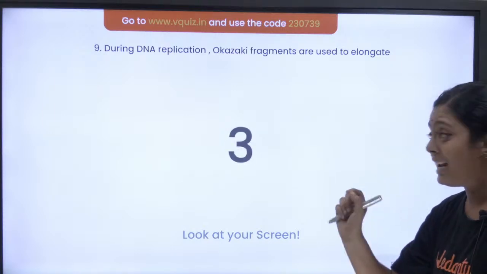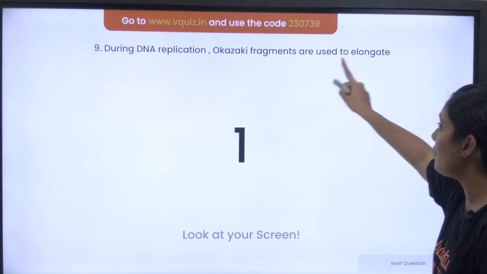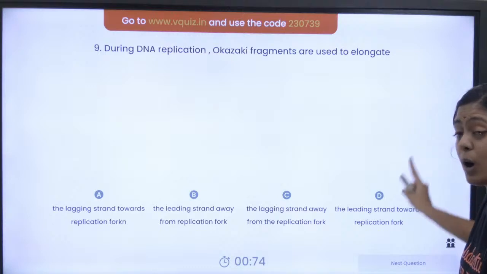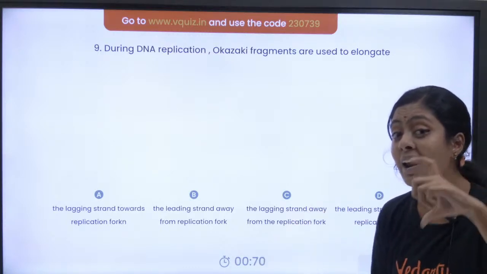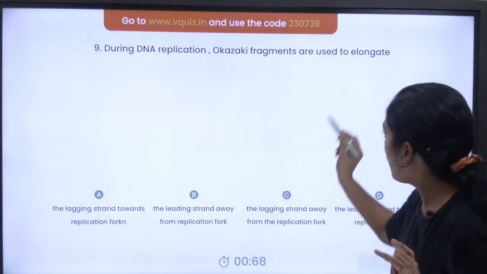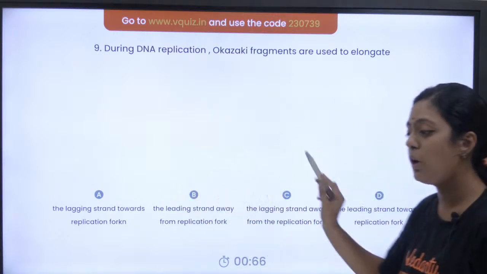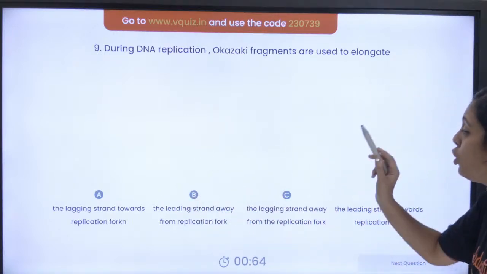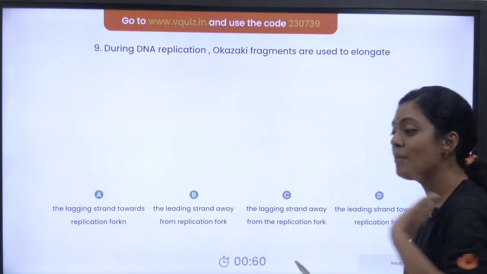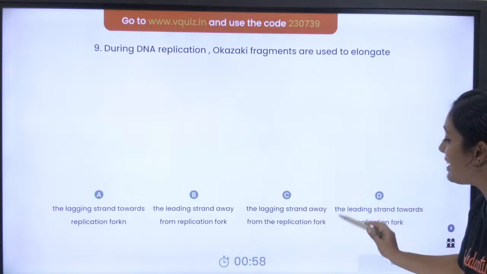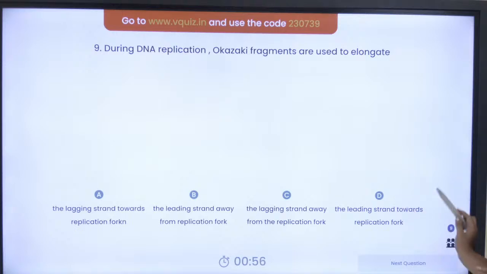During DNA replication, Okazaki fragments are used to elongate: the lagging strand towards the replication fork, the leading strand away from the replication fork, the lagging strand away from the replication fork, or the leading strand towards the replication fork. This was a PYQ. It looks simple, but there are many nuances in it.